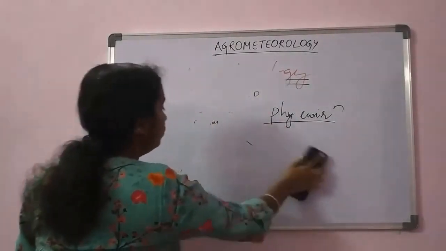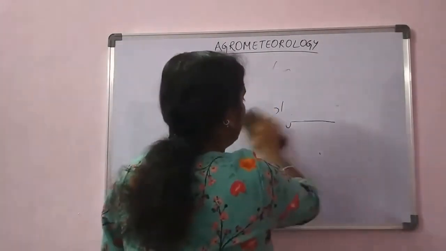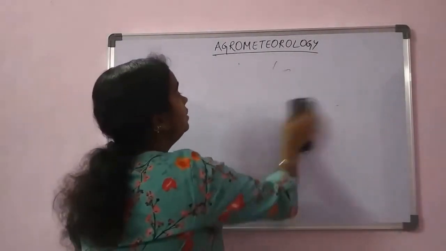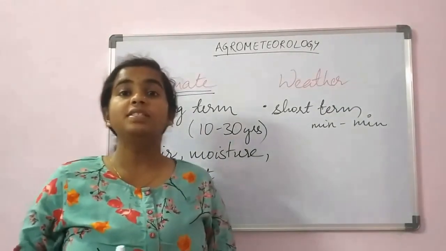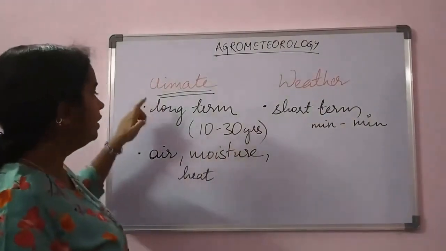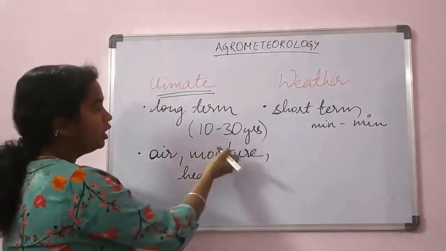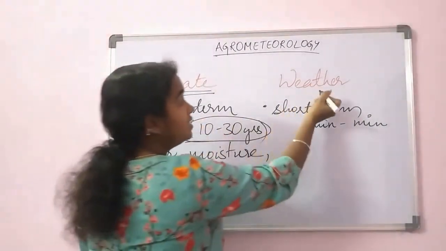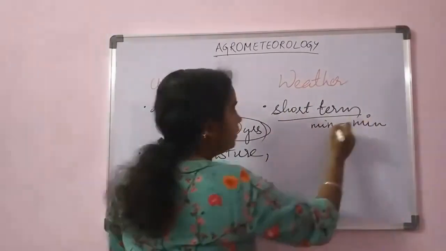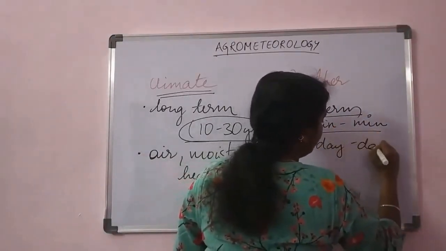Climatology, as I told you, is a long-term process, and weather is a short-term process. The basic difference is that climate is a long-term weather variation. When we say long-term, it may include 10 to 30 years. When we say weather, it is short-term. It may vary from minute to minute, day to day or hour to hour.